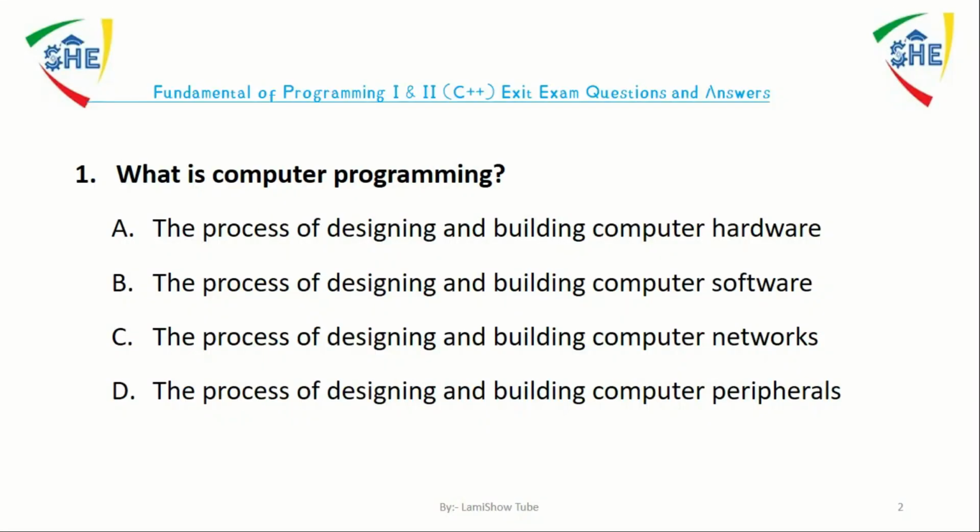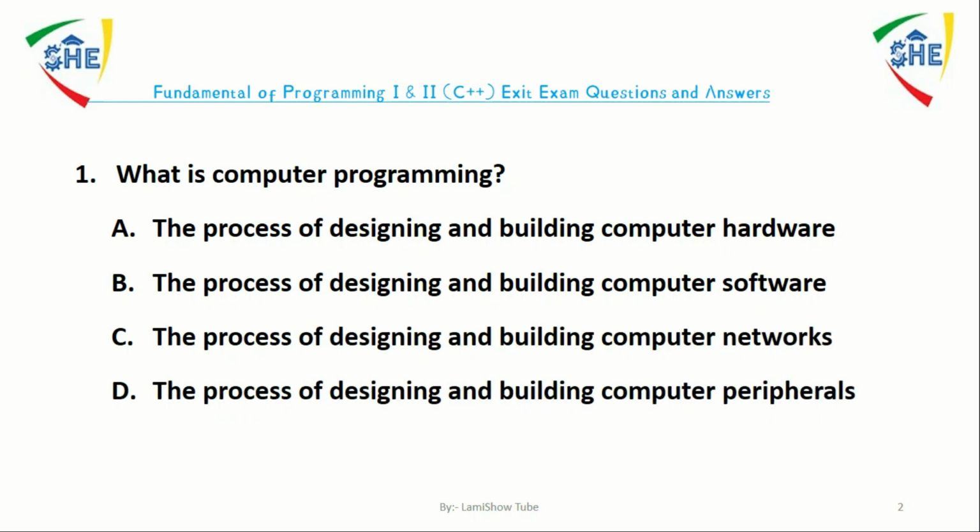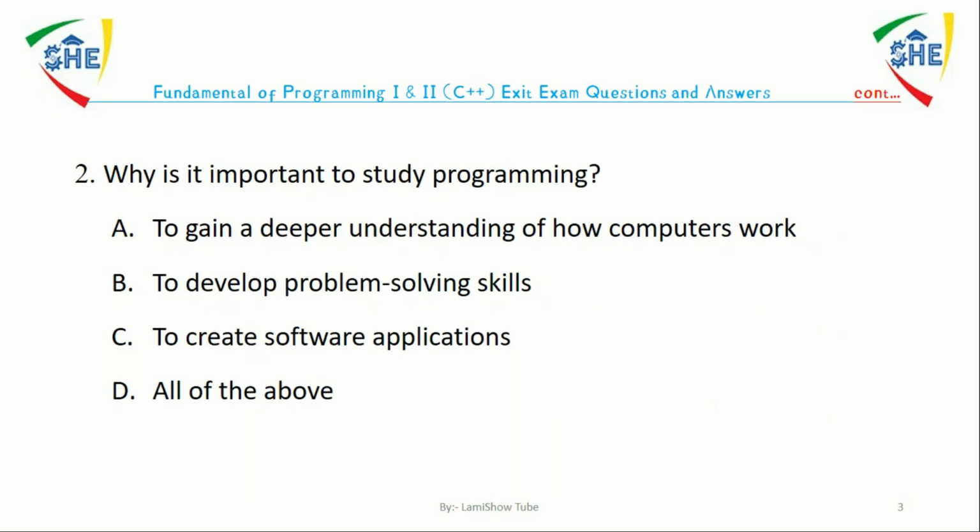Question number 1. What is computer programming? A, a process of designing and building computer hardware. B, a process of designing and building computer software. C, a process of designing and building computer networks. D, a process of designing and building computer peripherals. The answer is B. Computer programming is a process of designing, writing, testing, and maintaining software code that runs on a computer.